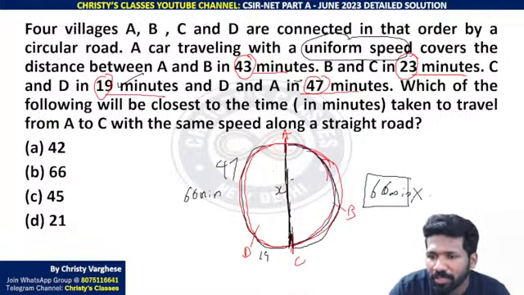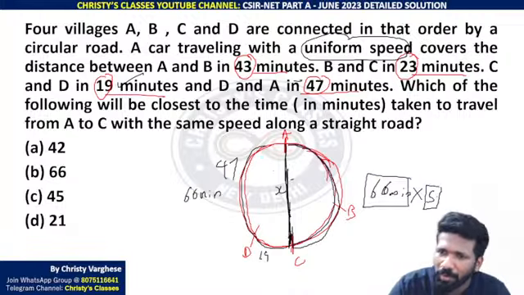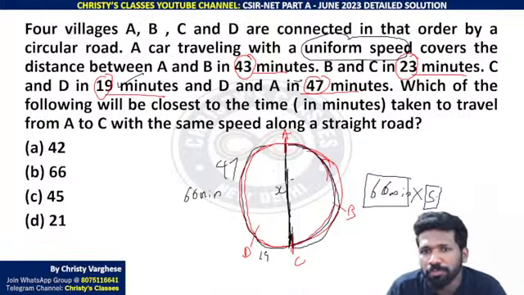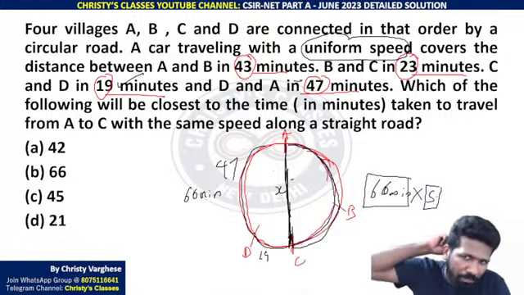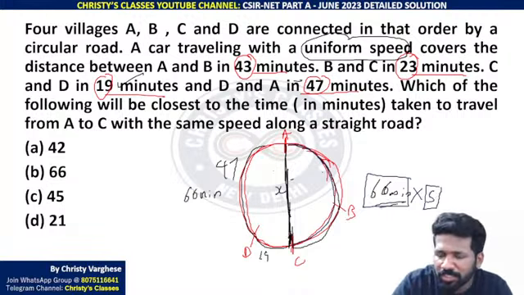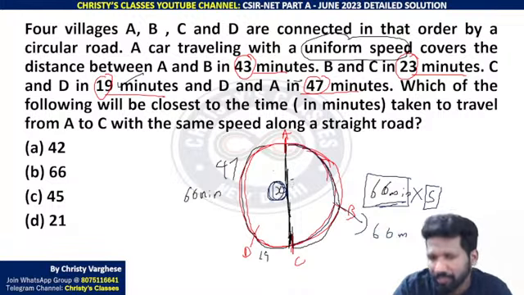speed, I will call it S. So 66 into S होगा ना. 66 into S, where S is the speed, uniform speed. Or if you want, you take speed as 1, taking example method. Let the uniform speed be 1 meter per minute. So 66 minutes corresponds to 66 meter itself. And same way this corresponds to x into 1, x meter.